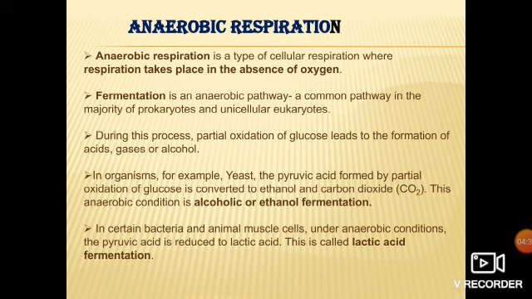Now this anaerobic respiration which occurs in prokaryotes as well as in eukaryotes is known as fermentation. Got it? Now what happens during this process: there is an incomplete oxidation of glucose, and during this incomplete oxidation of glucose, it produces acids, gas and alcohol. Clear? So because of this incomplete oxidation of glucose, there is a formation of acid, gas and alcohol.